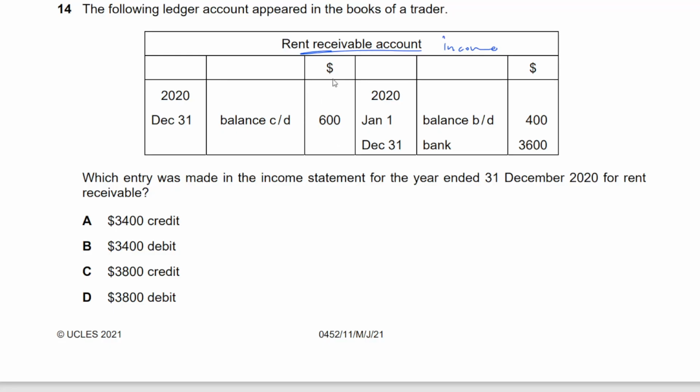So, what does that show? There's an opening balance. Don't think that these are two opening balances. This is an opening balance. This is the closing balance carried down. And it is a credit balance. That means it must be accrued income, right? Sorry, what am I saying? Prepaid income. Prepaid income is a liability. That is a credit balance, it's a liability, and so that shows you it's a prepaid income. Prepaid income is a liability, remember that. Which entry was made in the income statement for the year ended 31st December 2020 for rent?